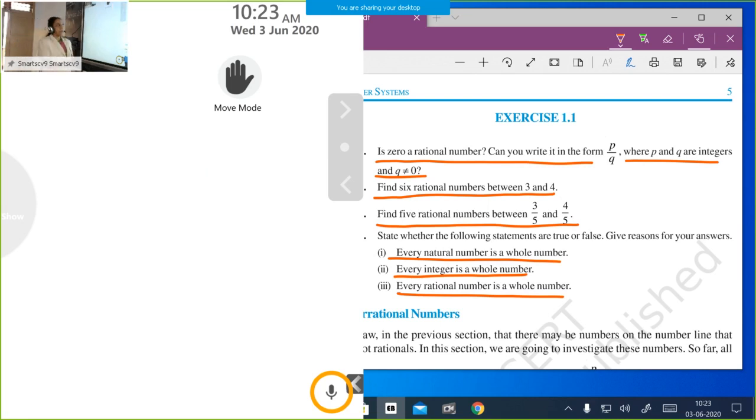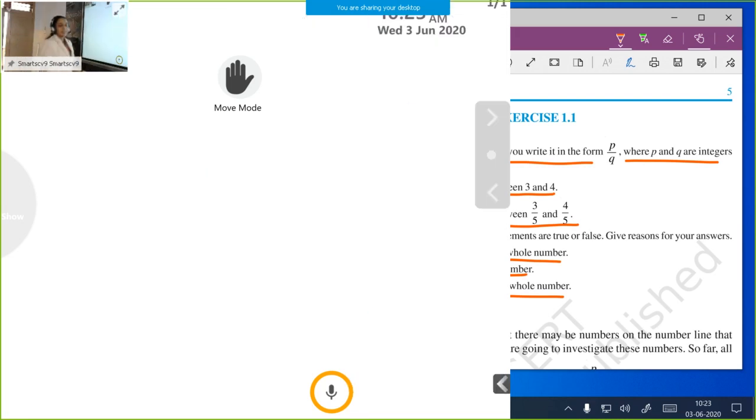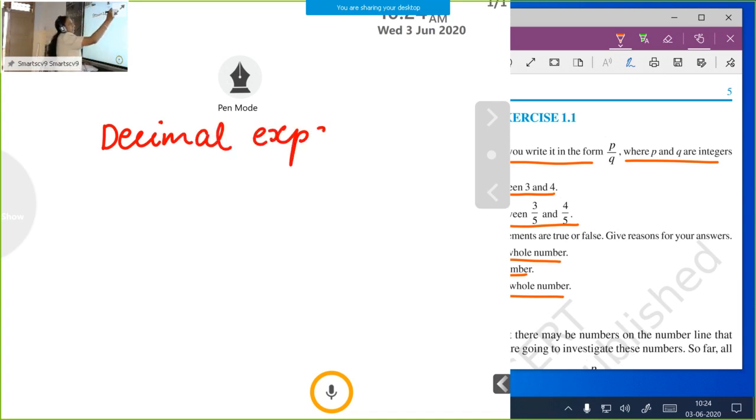Next we study some properties of rational numbers. First we studied inserting rational numbers between rational numbers. Next one is the decimal form of a rational number. Next we study the decimal expansion of a rational number. How to write a number in decimal form.